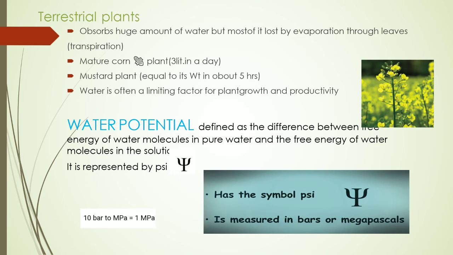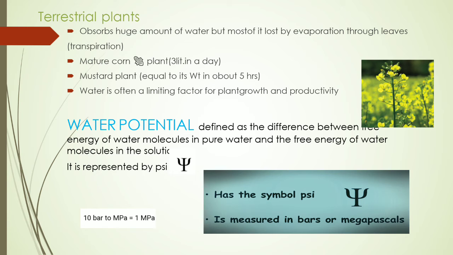Whereas terrestrial plants absorb a huge amount of water but most of it is lost by evaporation through leaves. Like human beings, plants also absorb a large amount of water but they lose it by the transpiration process. A mature corn plant can take 3 liters of water in a day, whereas a mustard plant can take water equal to its weight in just about 5 hours.